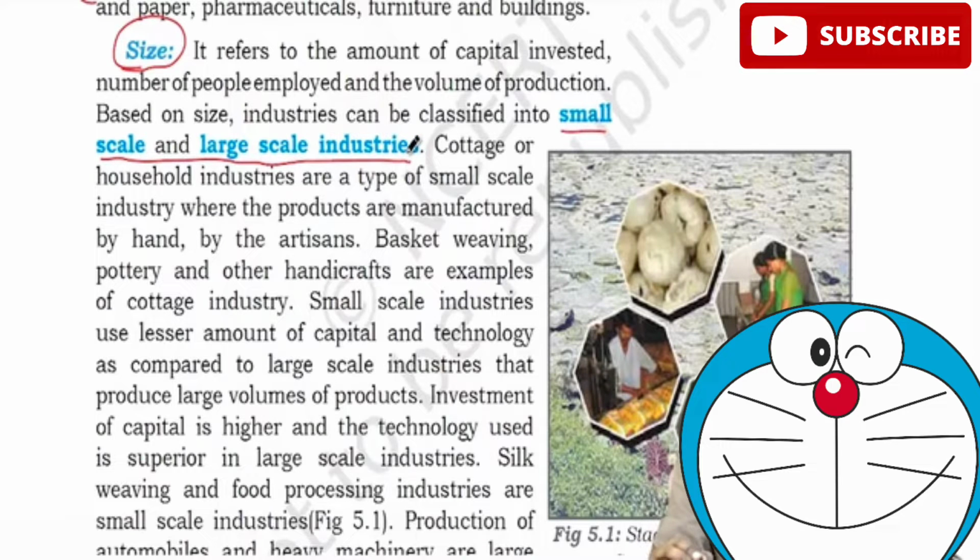Next, on the basis of size, the industries can be classified into small scale industries and large scale industries. When we talk about small scale industries, these are cottage industries where small things are usually produced and small equipments are usually used. It may be handwritten or small weapons with little bit of power. But when we talk about large scale industries, it can be iron and steel industry, shipbuilding or so, and it has huge commercial value.